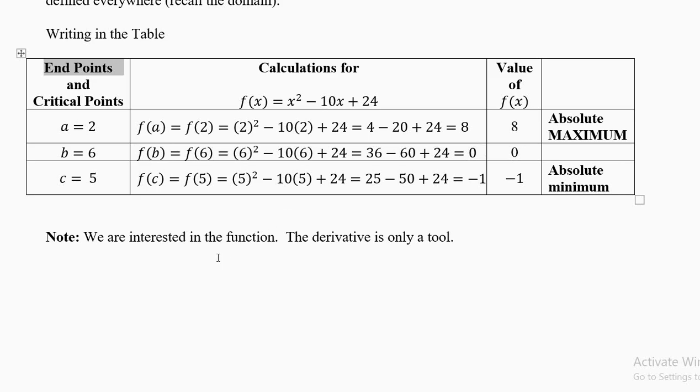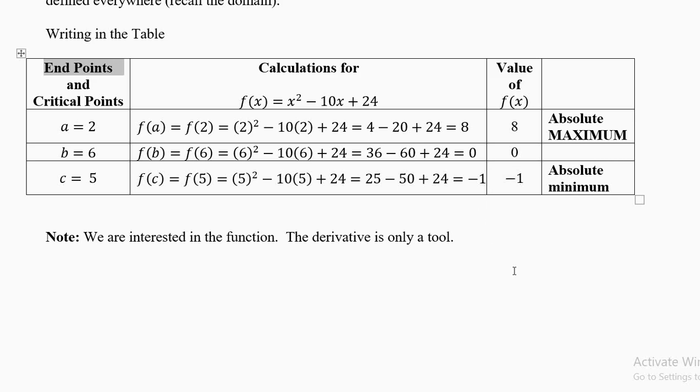Now calculate the third value. First two values you can calculate without the derivative. The third value will come from the critical points for which you need the derivative. F of c equal to f of 5. C equal to 5. 5 square minus 10 into 5 plus 24. 25 minus 50 plus 24 equal to minus 1. So put minus 1 here.